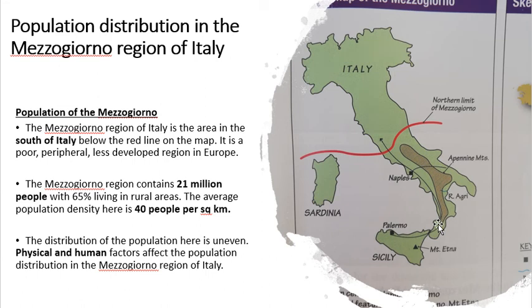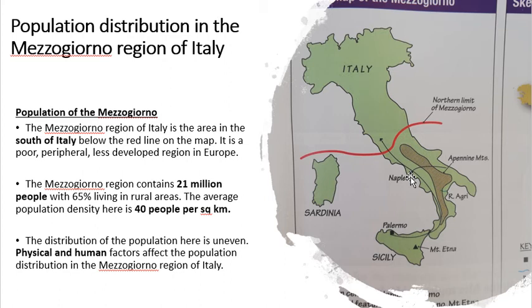Okay. The average population density here is 40 people per square kilometre. Okay, so some areas are very, very remote and they have even less than that. Some areas, such as, for example, Naples here. Naples has about 400 people per square kilometre. Okay, and then there's some areas with maybe 3 or 4 people per square kilometre. Okay, and the distribution of the population here is uneven. Okay, and the reason why it's uneven is because of various physical factors and human factors.